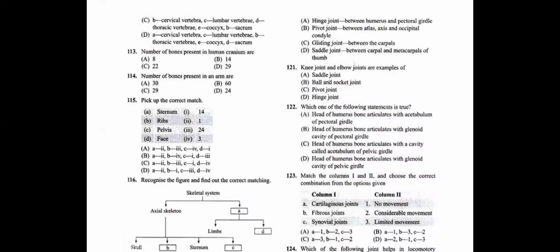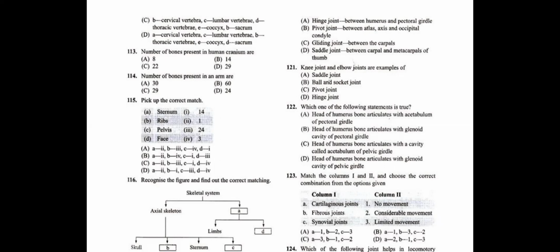Hinge joint between humerus and pectoral girdle, that is given. This itself is incorrect, students. A hinge joint is not present between the pectoral girdle, which you will find between tarsals. It's the tarsals region, carpals region joint that we're going to find. A is incorrect. Pivot joint between atlas axis and occipital condyles is right.